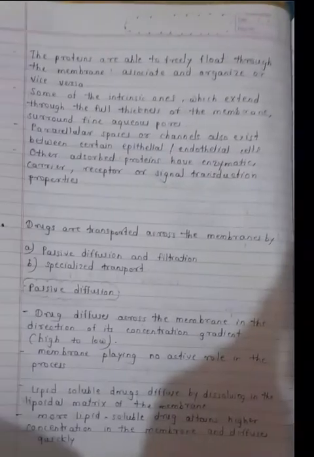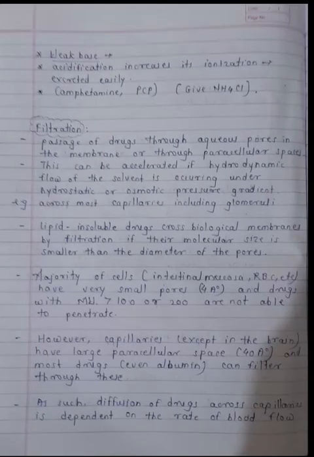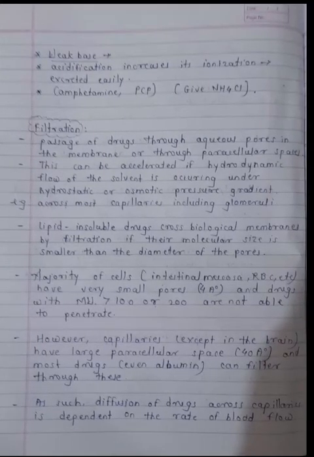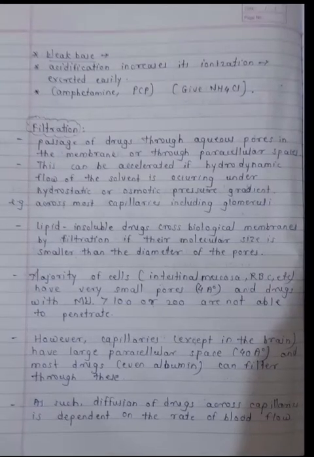So we know that in passive diffusion, lipid insoluble drugs are not crossing the biological membrane, but in filtration, lipid insoluble drugs can cross the biological membrane if their molecular size is smaller than the diameter of the pore. So if they are smaller than the diameter of the pore, then lipid insoluble drugs can cross the biological membrane with the help of filtration.